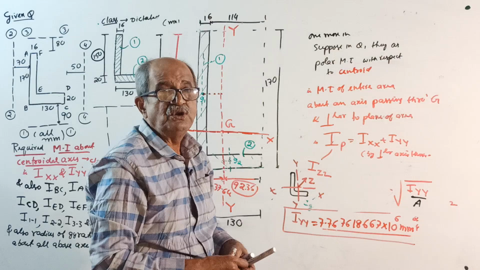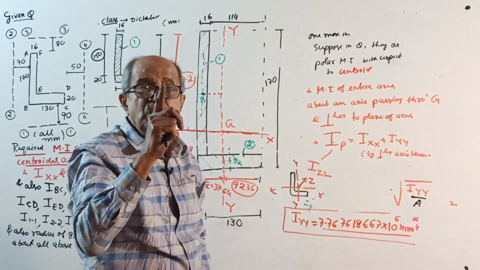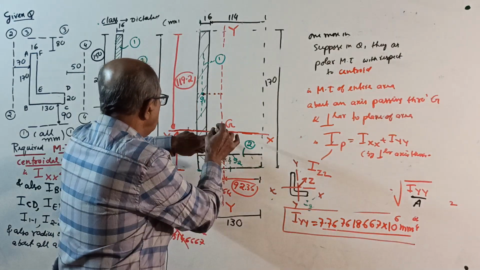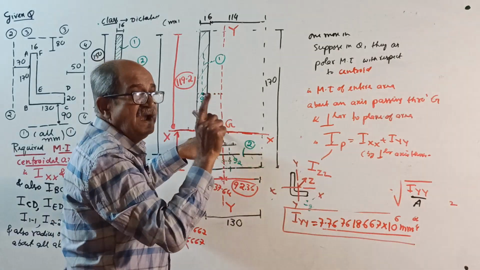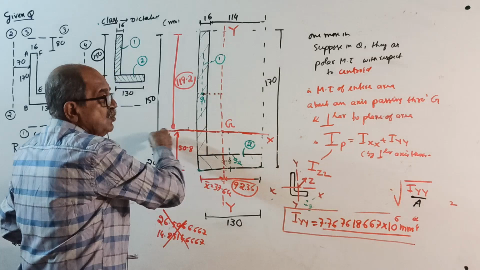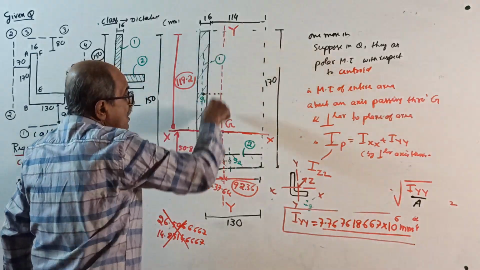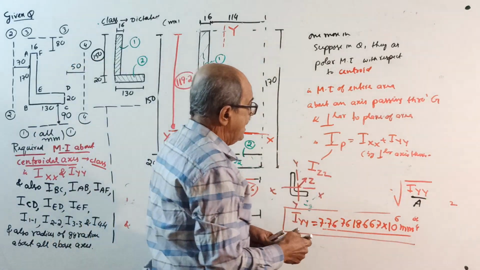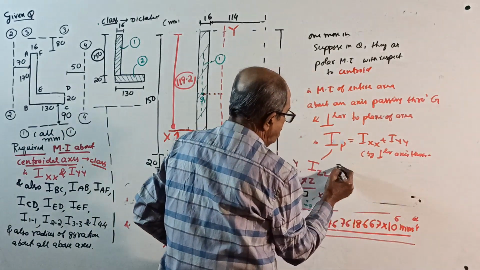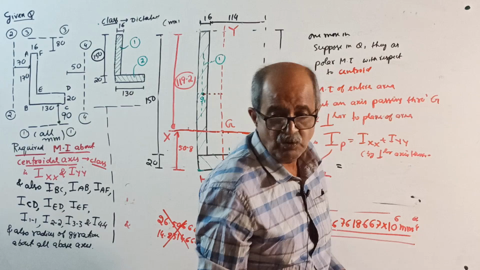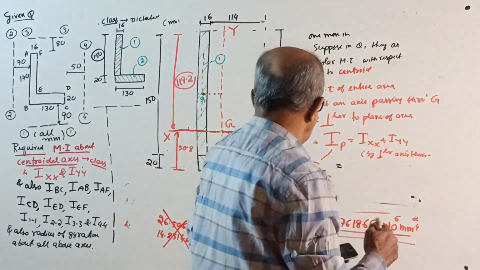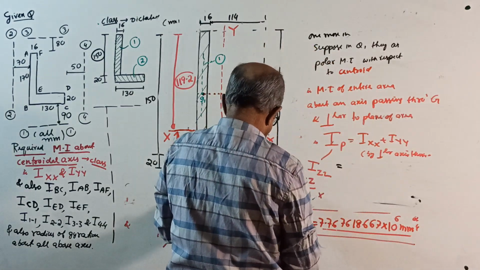Therefore, in any question, if they ask you polar moment of inertia with respect to any point, find moment of inertia once about the horizontal axis, once about the vertical axis, add those two and get the answer. IXX is forgotten, it is in the calculator. IXX is how much?